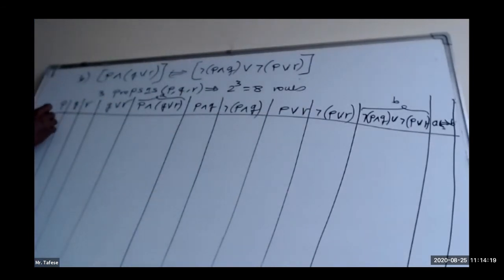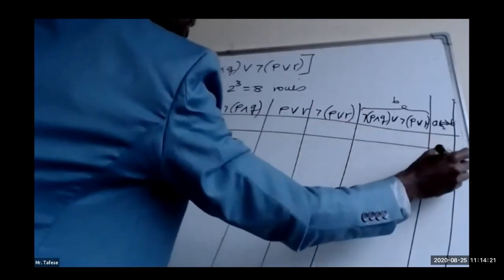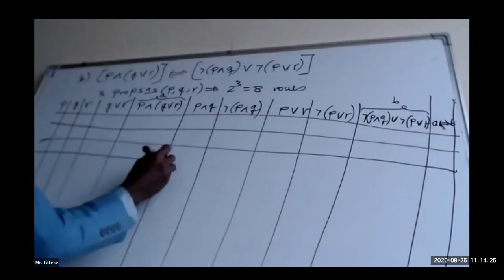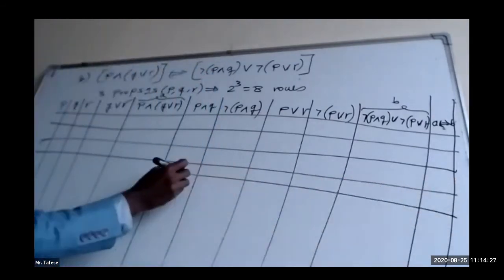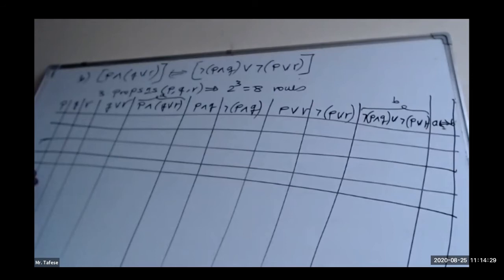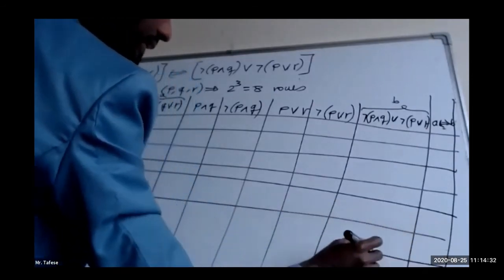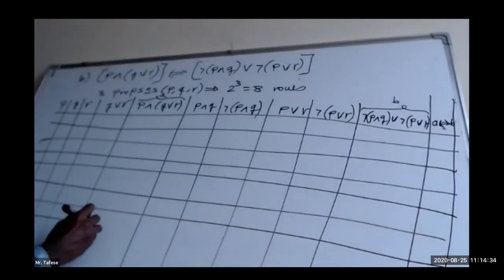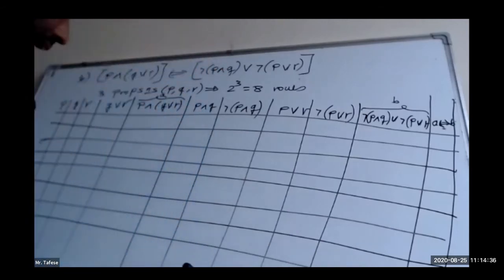So this will be the first row, second row, third, fourth, fifth, sixth, seventh, and finally eighth.